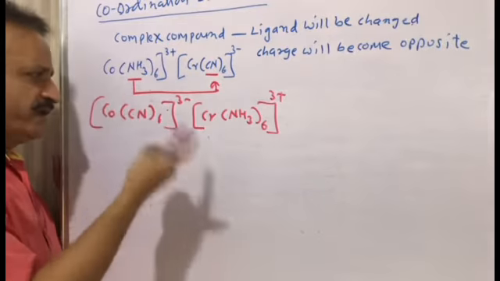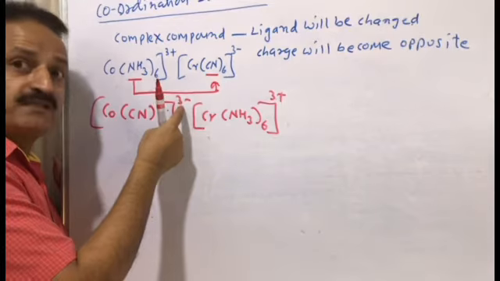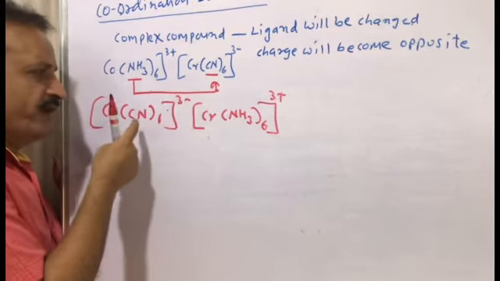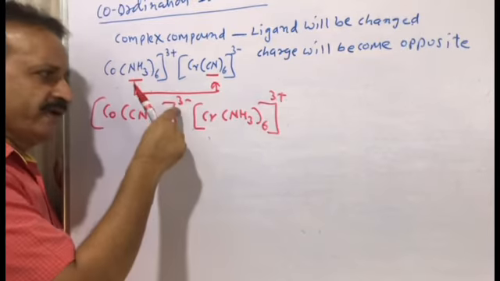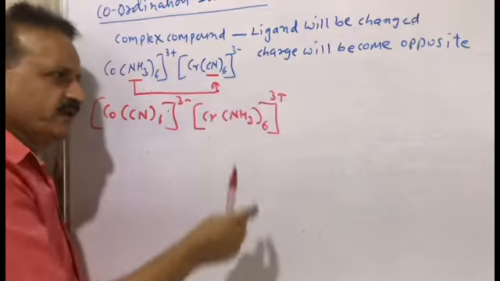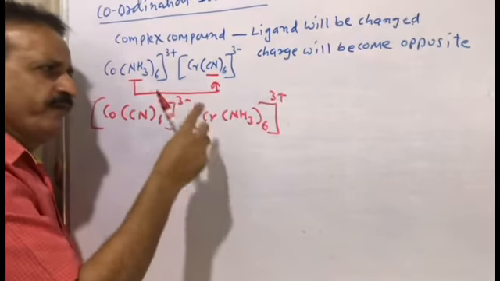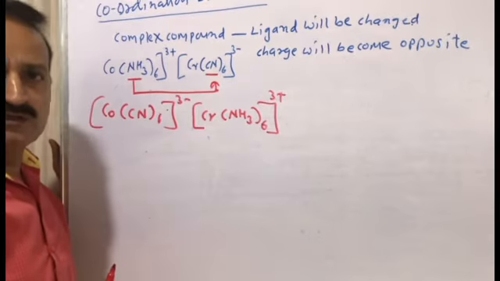In the same way, the nomenclature will be: here it will be cobaltate because the complex has become negative. So hexacyanocobaltate(III) ion. Here it will be chromium because the complex is positive. So hexaamminechromium(III) ion.